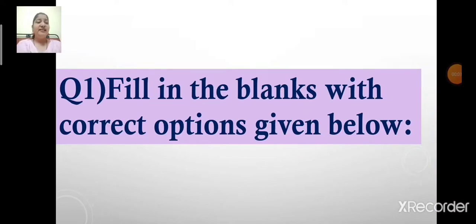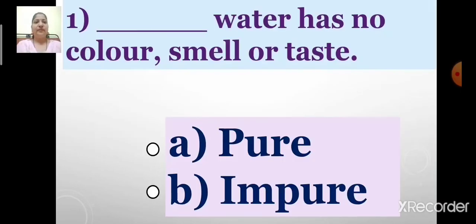Fill in the blanks with correct options given below. Number 1, dash water has no color, smell or taste. The options are option A pure and option B impure.